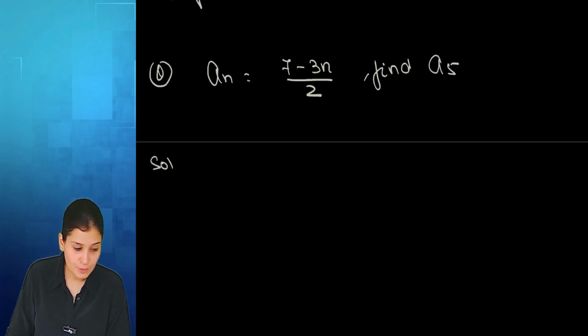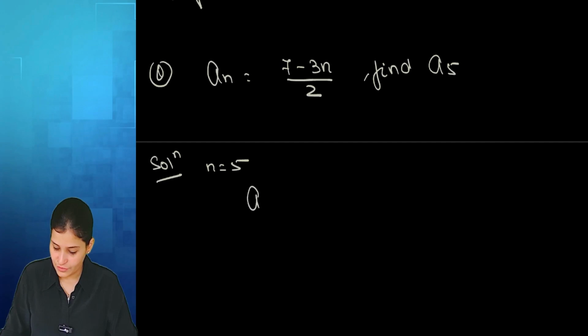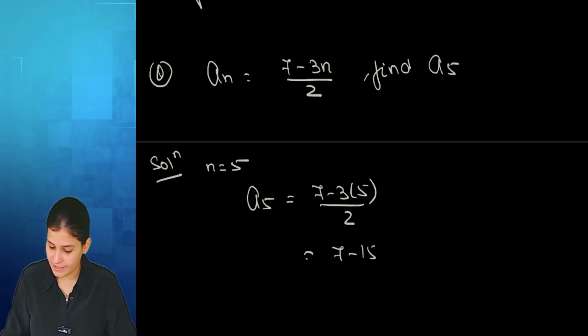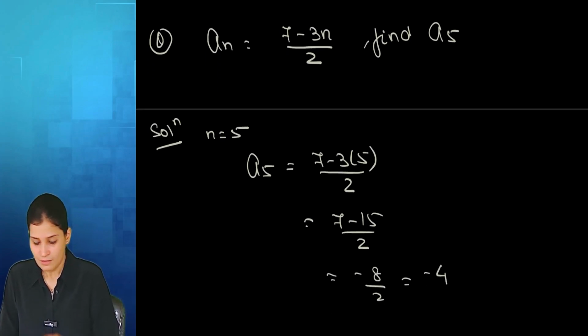So what are we supposed to do now? Substitute n equal to 5. So a5 is 7 minus 3 into 5 by 2, 7 minus 15 by 2, minus 8 by 2, that is minus 4. You have a calculator, use that. Understood?